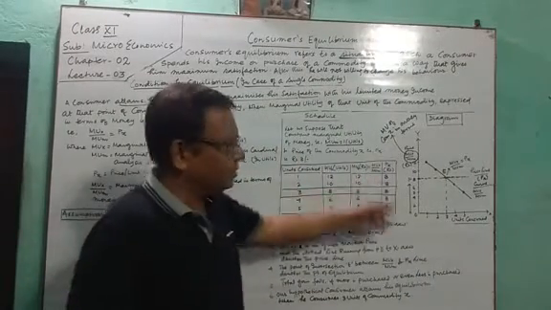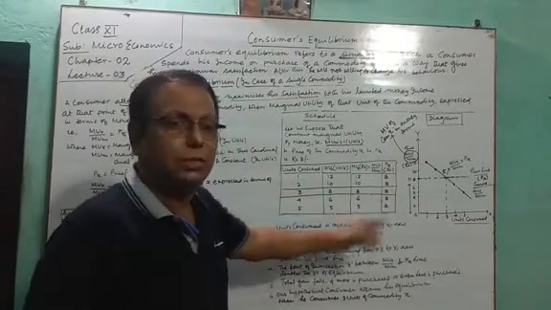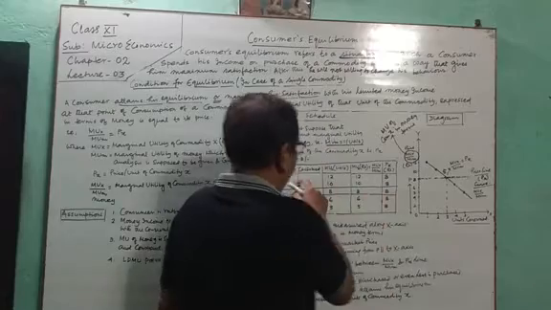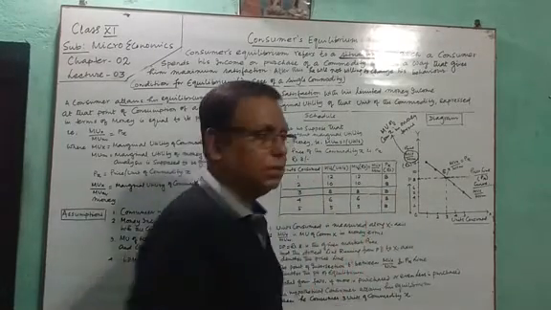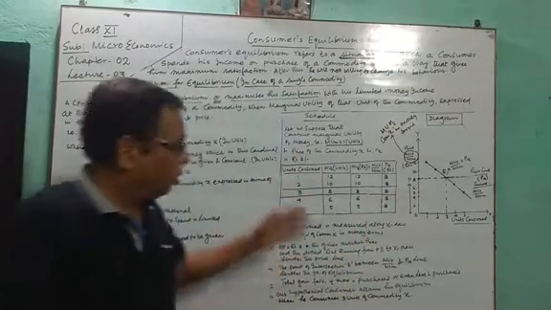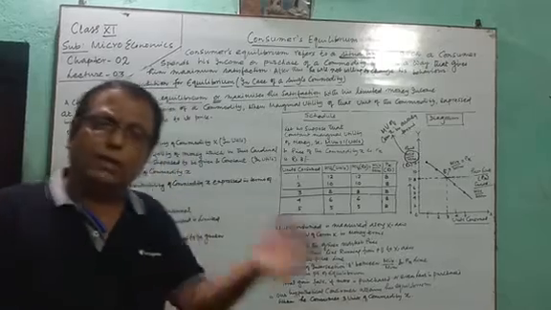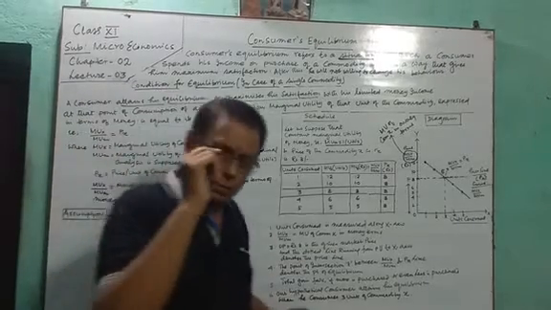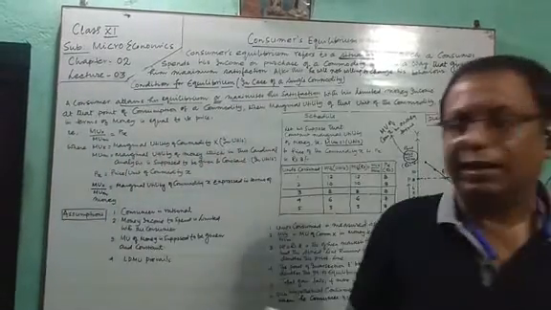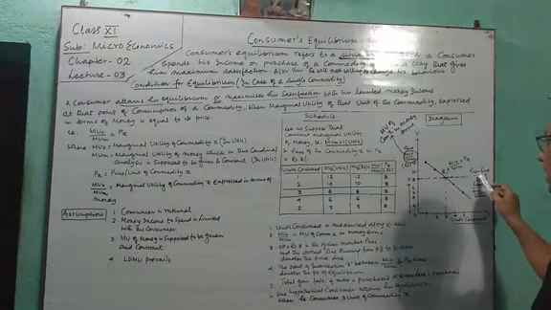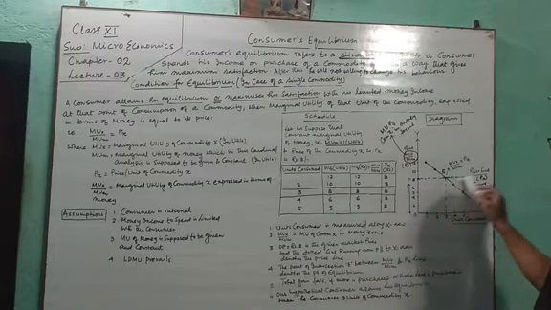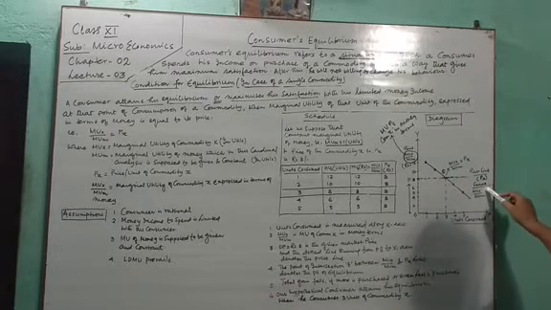On the other hand, what is the price curve? Price curve is constant. It is 8 rupees everywhere. First unit 8 rupees, second unit 8 rupees, third unit 8, fourth, fifth, sixth. All the units that the consumer is consuming, each unit costs the consumer 8 rupees. So it will be a horizontal line parallel to x-axis. This is known as the price line or PX curve.